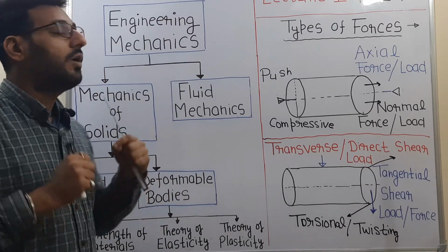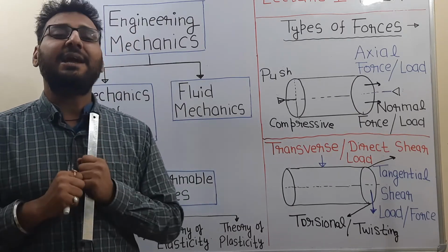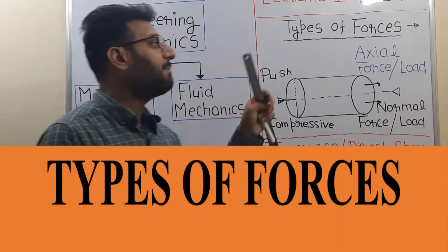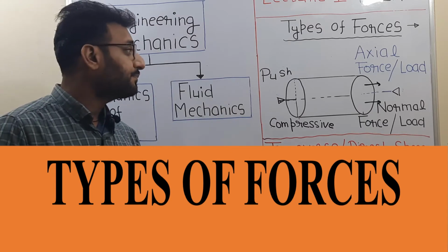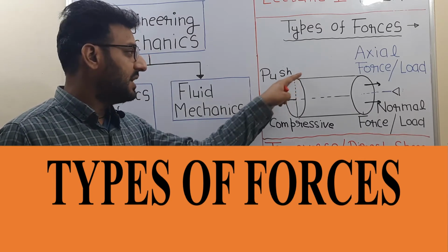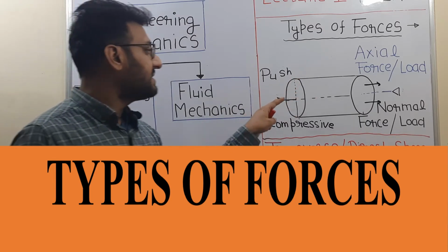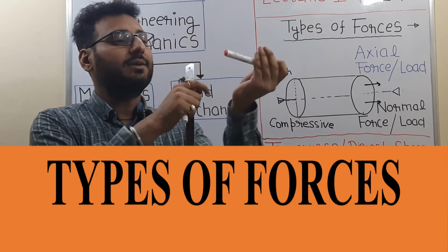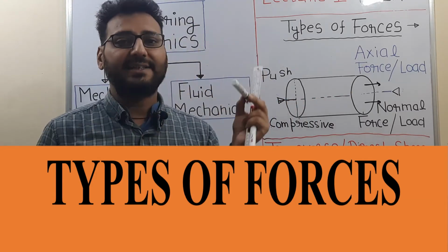Now we are going to discuss the second part of the lecture, which is types of forces. Suppose there is a cylindrical rod. The center line of this rod is known as the axis.